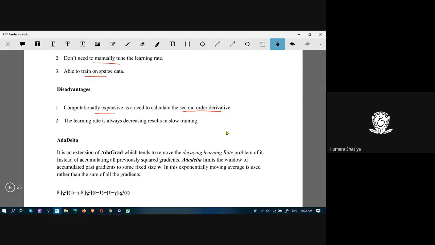And the learning rate is always decreasing, which results in slow training. As we approach the minimum point, the learning rate decreases and decreases. That may lead to slow training.